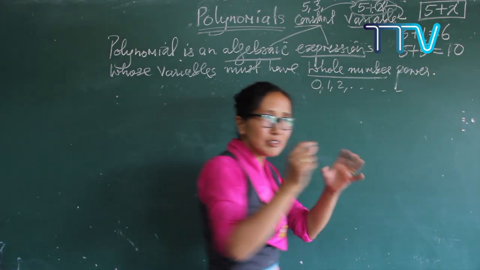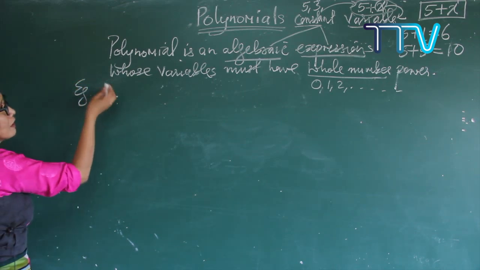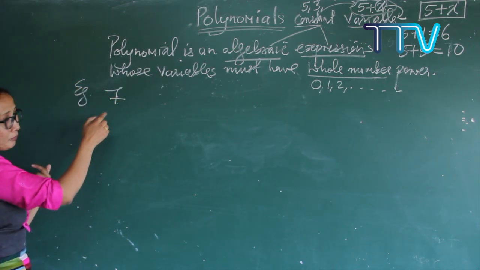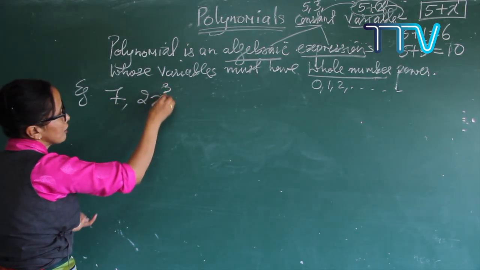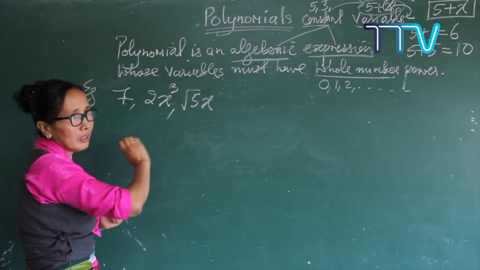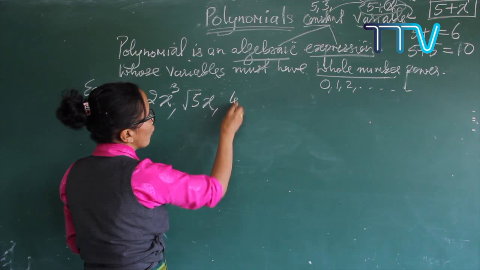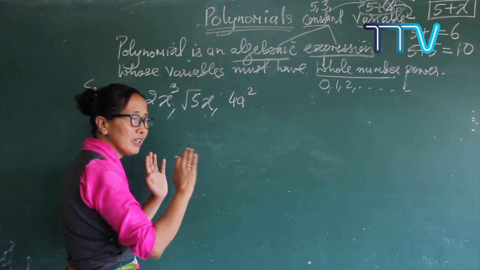So okay, I'll just make it clear to give a few examples. Let me give an example. See here, let's check here: 7 is a polynomial, and 2x raised to power 3 is a polynomial. Square root 5 x is a polynomial, and then I'm just going to take down 4a square. The variable can be any letters. You can take any letters